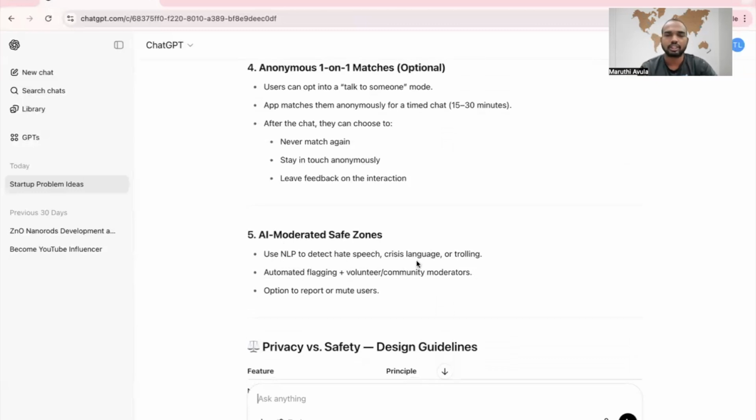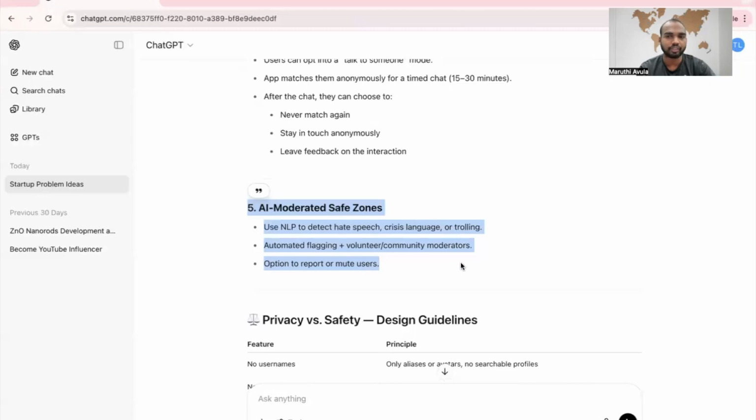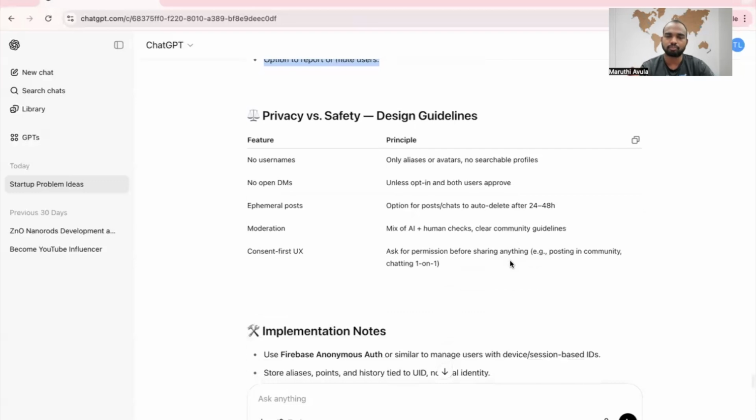Yes. Even while chatting, when I was thinking about adding communities, I was thinking about this. This is a must, we need to add it because they are already mentally unstable. If some kind of hate speech, crisis language or trolling happens, where others target one person, AI should moderate it. It should either delete the content or remove that person from the community whoever uses hate speech or crisis language. In this way, we can protect the people.